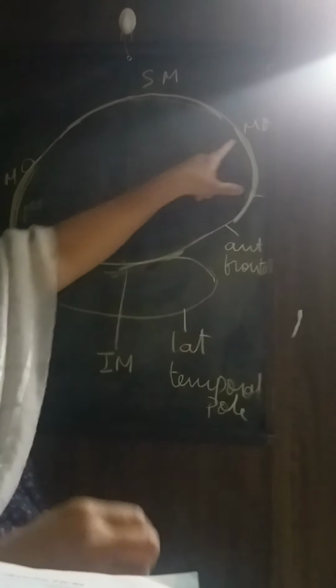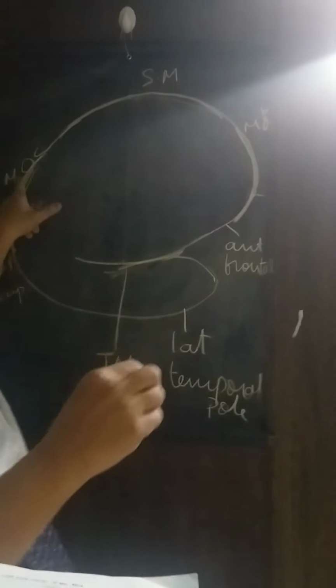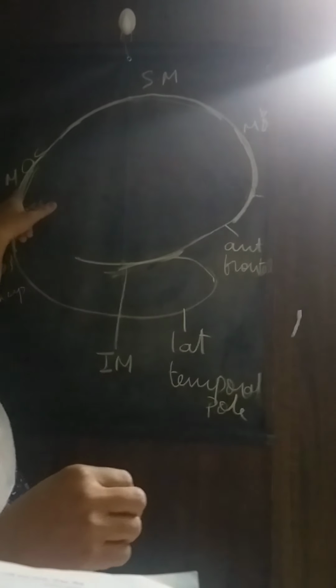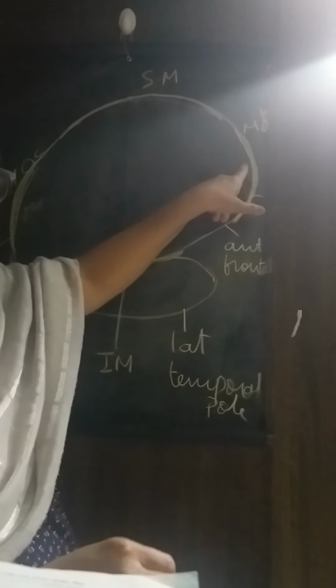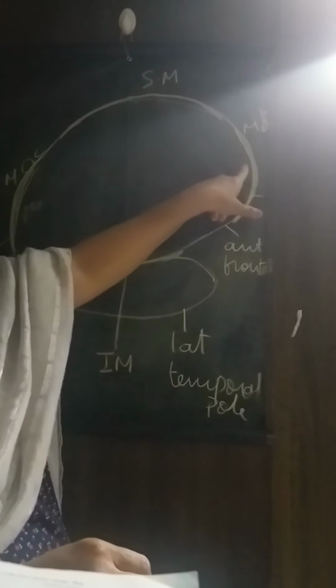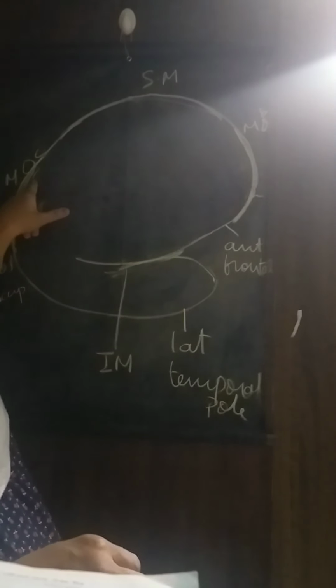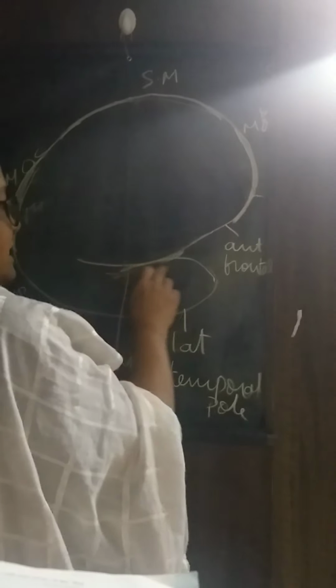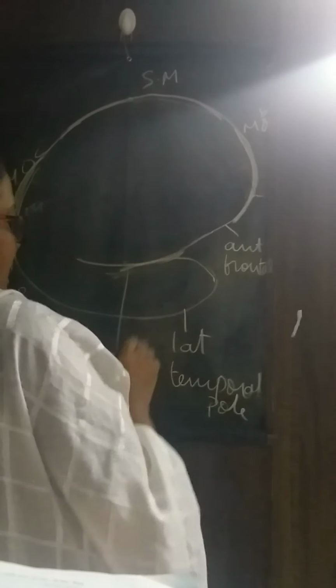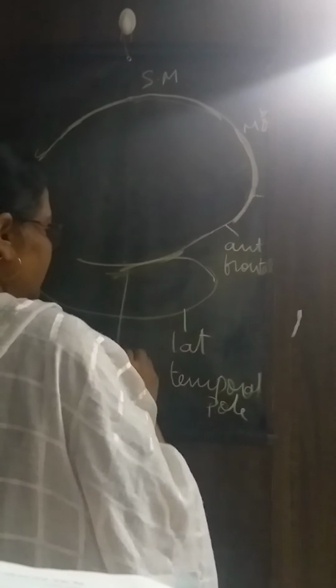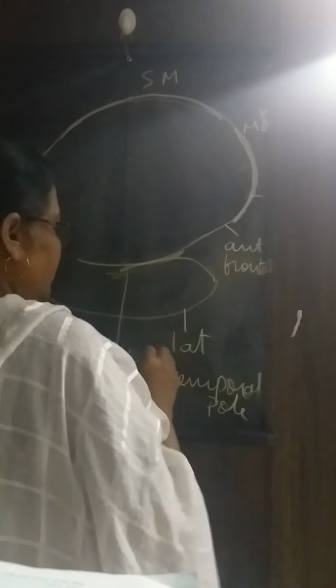So this is the medial orbital, OB. And this is occipital, so OC. So MOB and MOP. And the anterior part is MOB, that is the medial orbital border, and the posterior part is the medial occipital border, and this is the infero-lateral border, not infero-medial but infero-lateral border.